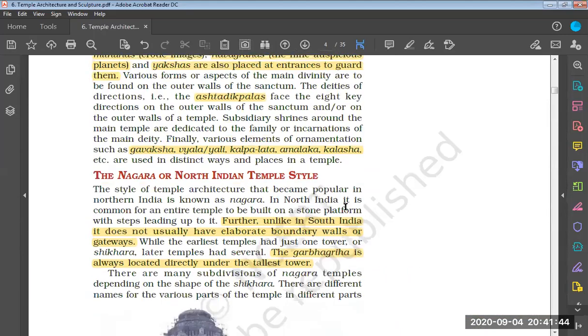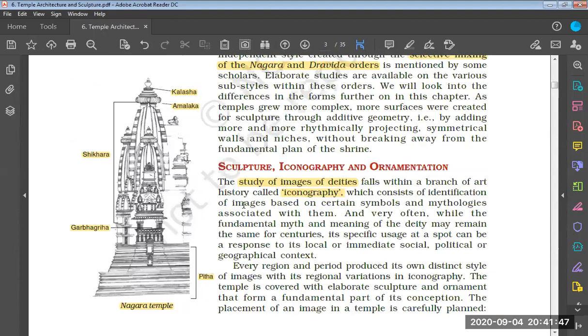If we see the image that we had seen earlier, on the left side of this particular page, the tallest shikhara over here has a square base, right? And it is pointing upward, but as we move up, the radius is gradually decreasing.